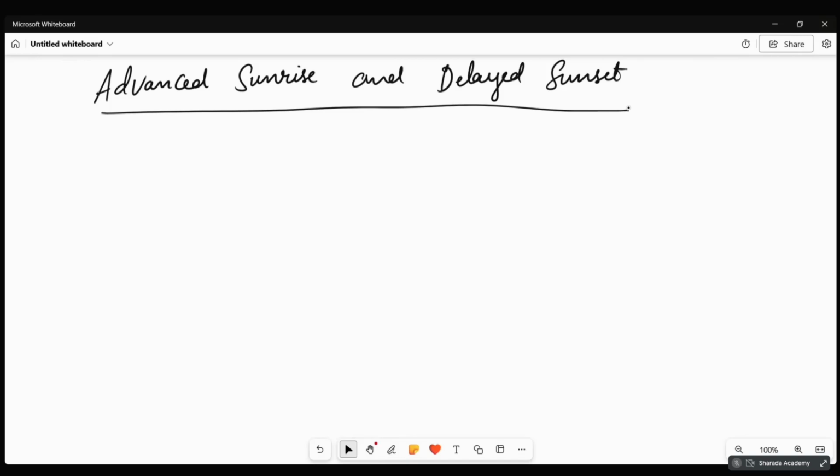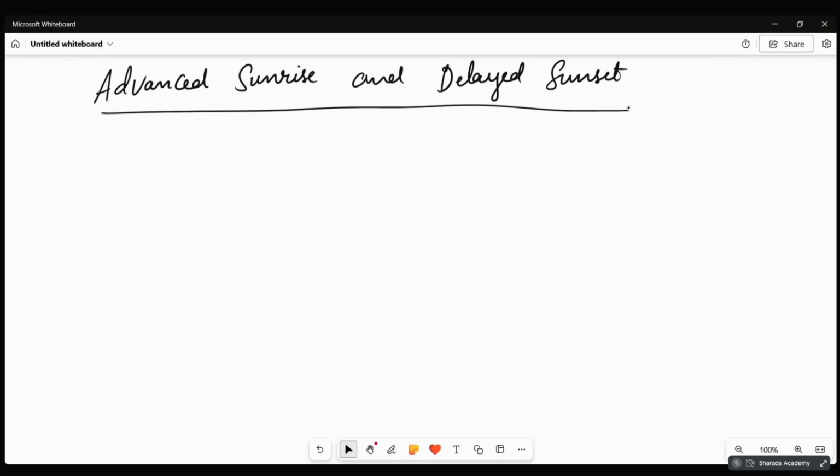For the sunrise, if the sun is here, we feel that it's a little bit above. So we feel the sunrise is there, 2 minutes advanced. There is delayed sunset: it would have gone down, but still we feel the sun is higher. So the delay will be there with the sunset also. So that is also the same.